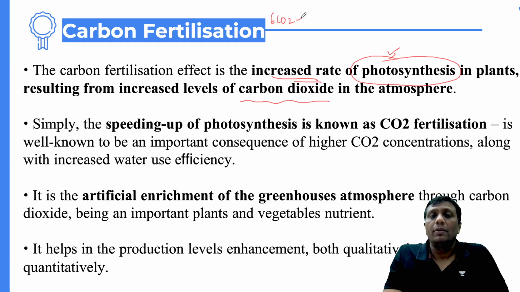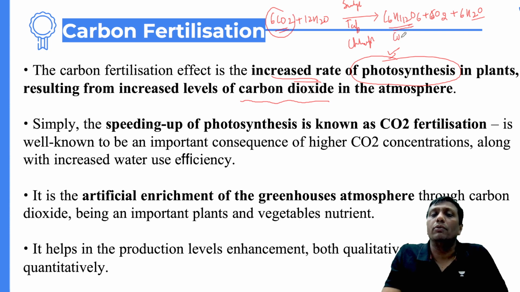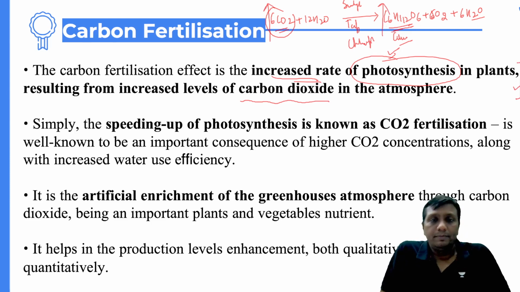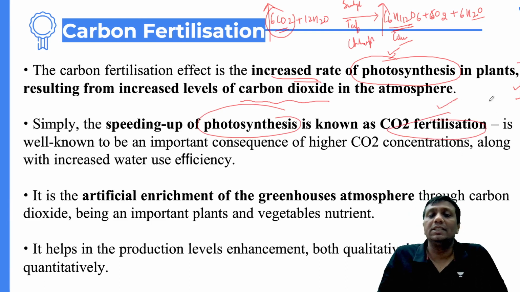6CO2 plus 12H2O in the presence of sunlight, temperature, and chlorophyll. Plants make food material in the form of glucose, C6H12O6, plus 6O2, and plus 6H2O. So finally, in photosynthesis the plant utilizes the CO2 and synthesizes the food material in the form of glucose. So if the CO2 level rises, photosynthesis also rises. This type of process is called carbon fertilization. Ultimately, the speeding up of photosynthesis happens due to carbon dioxide fertilization. This is the concept here, guys.